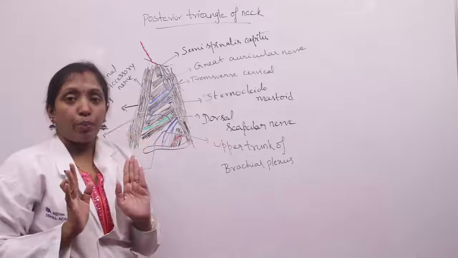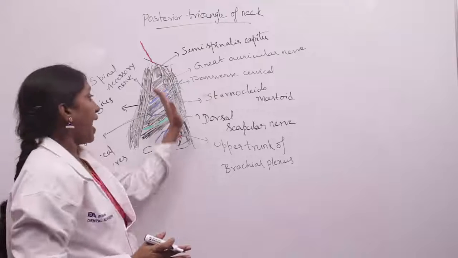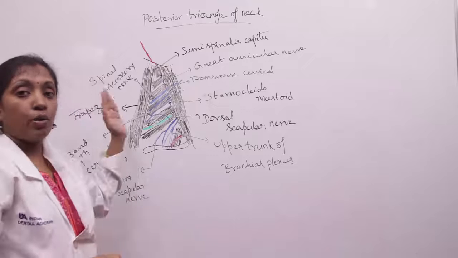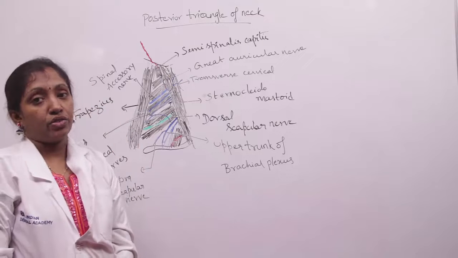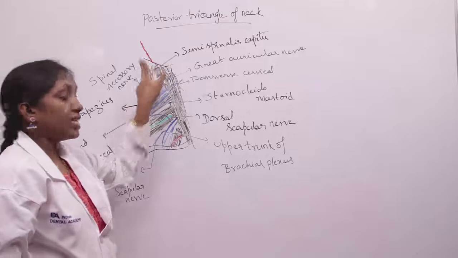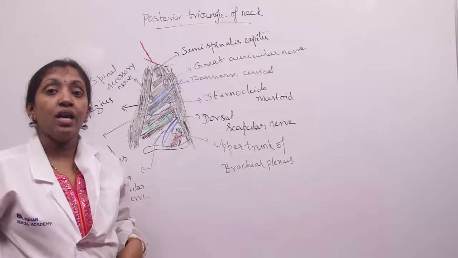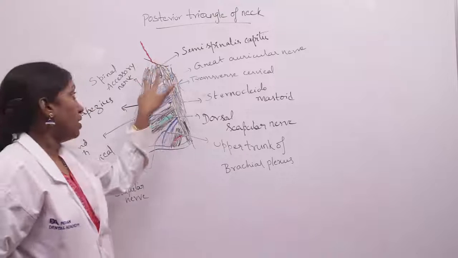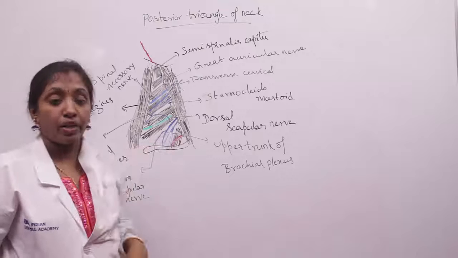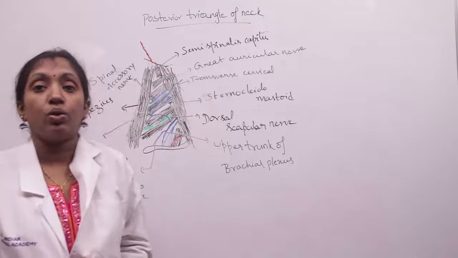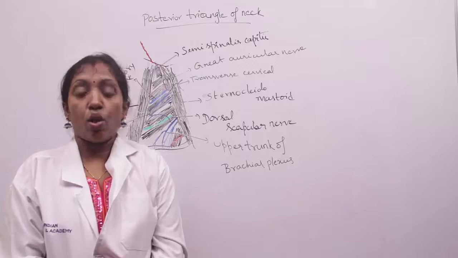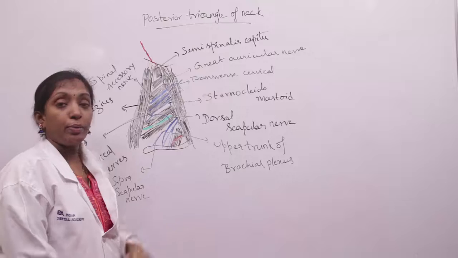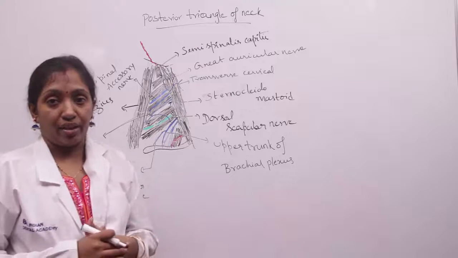So the posterior triangle of the neck is bounded anteriorly by the posterior border of sternocleidomastoid and posteriorly by the anterior border of trapezius. The apex of the triangle is formed by the superior nuchal lines, where the two muscles get inserted. We can see the superior nuchal lines on either side of the external occipital protuberance. And the base of the triangle is formed by the middle 1/3 of the clavicle.